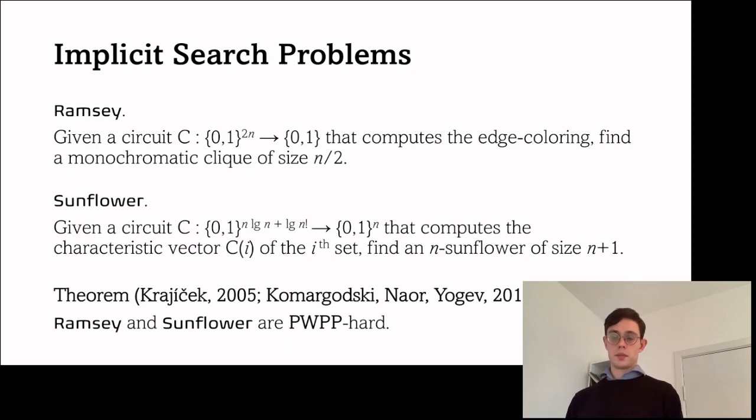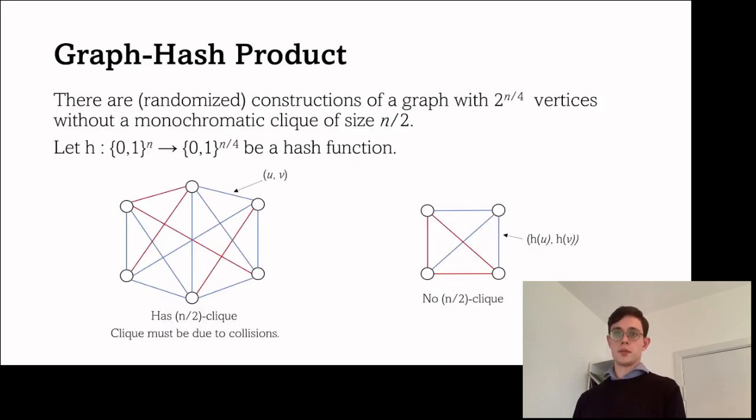For Ramsey, the proof uses something called the graph hash product, which I'll go through now because we'll be needing it later in this talk. In the graph hash product, we basically want to use an oracle that solves the Ramsey problem to find collisions in a hash function.